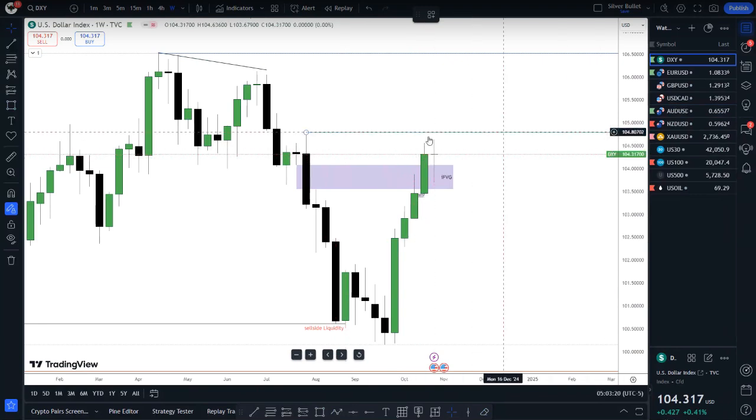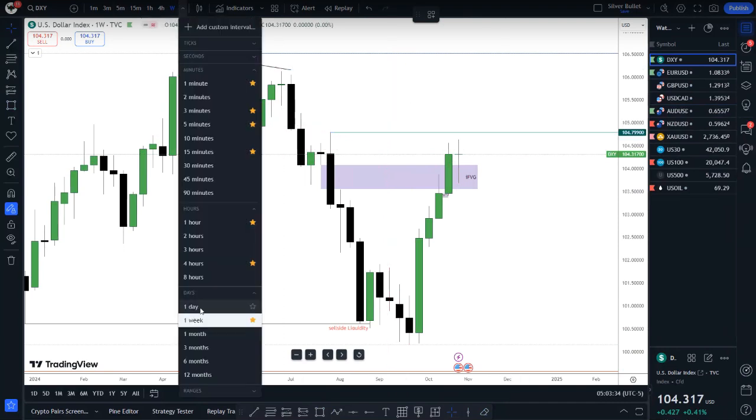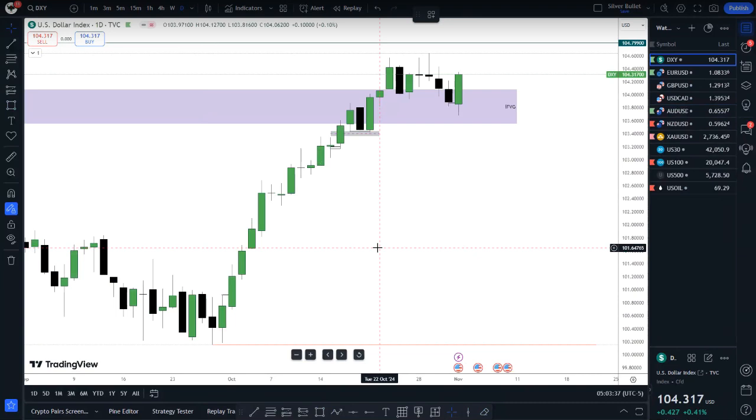I'm expecting, at least for next week, this 104.79 level will be key for me. That will be my main draw on liquidity this upcoming week. So I'm expecting price to push higher to this level in this week here. So that will be the analysis on the DXY weekly chart. Weekly, I'm bullish for the week. Let's move down to the daily chart.